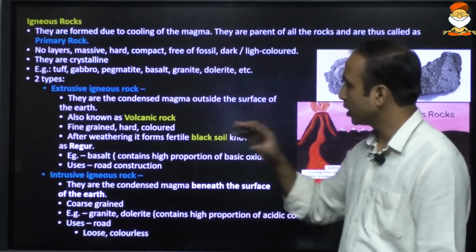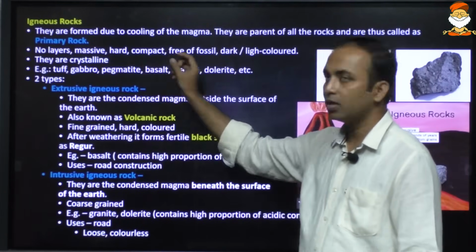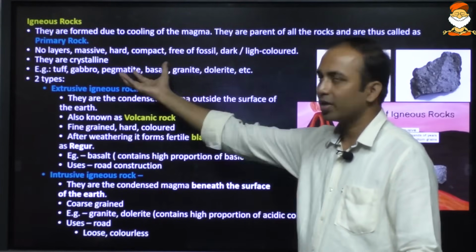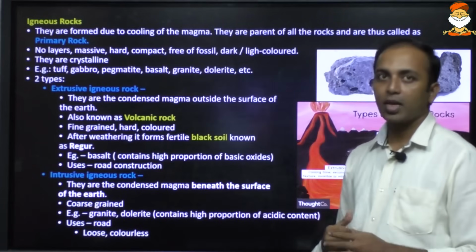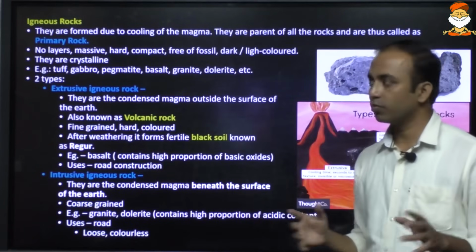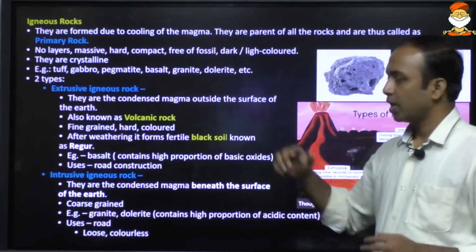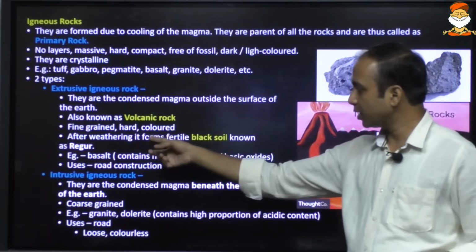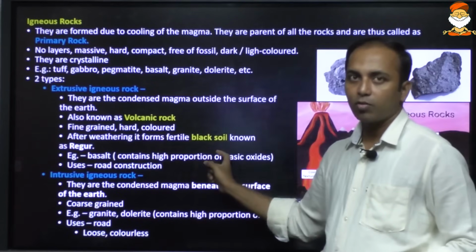Whether extrusive or intrusive, the common characteristic is that they don't have any layers; layer-by-layer formation does not take place. They are mainly in the form of crystals. They are massive, hard, compact, and free from fossils, no fossils. They may be dark or light in color. Extrusive igneous rock, also known as volcanic rock, is fine grained, hard, and colored, and when it forms soil, it will form black soil.